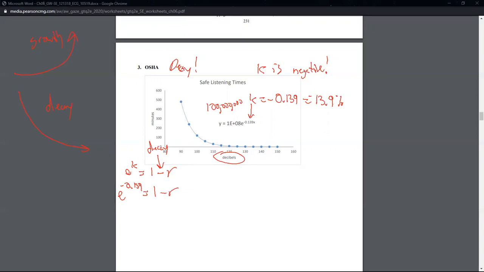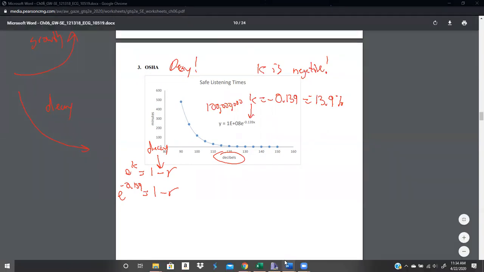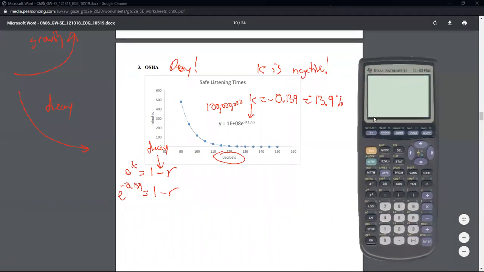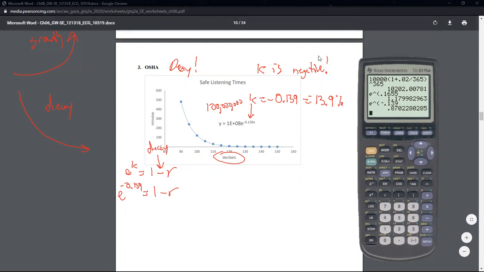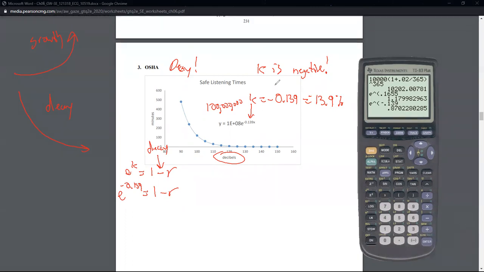I've got to pull up my calculator. So e to the negative 0.139, that's going to give us 0.8702. Let me just leave that calculator to the side like that. I'm rushing. 0.87023, and that's equal to 1 minus r.